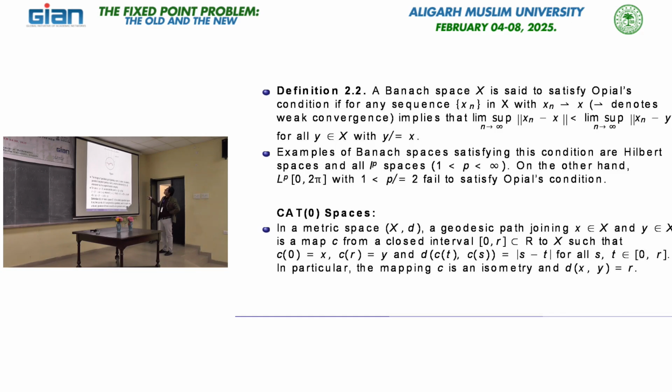So for this path, this is basically the image, or you can say the graph. The image of the geodesic path under c is called the geodesic segment between x and y, which is denoted by the square bracket x comma y, whenever such a segment exists and is unique, because it is not necessary that the geodesic is unique, as we are not in the Euclidean plane. Once it is unique, it is denoted by this symbol. So this is a geodesic segment joining these two points x and y.